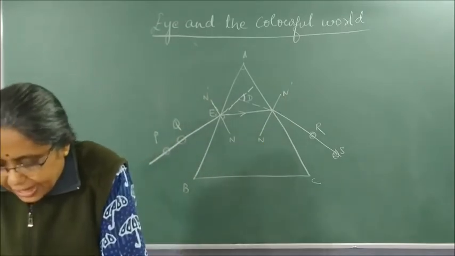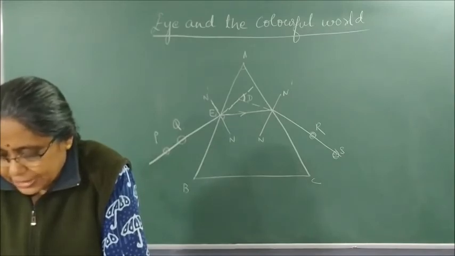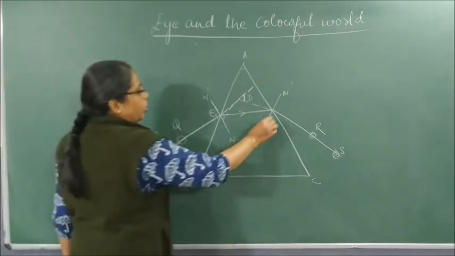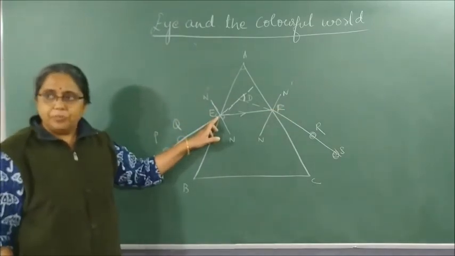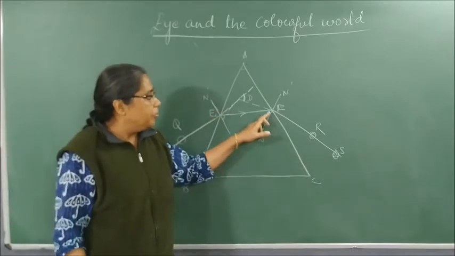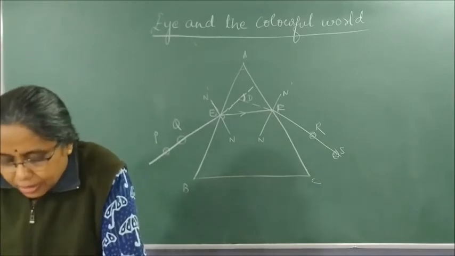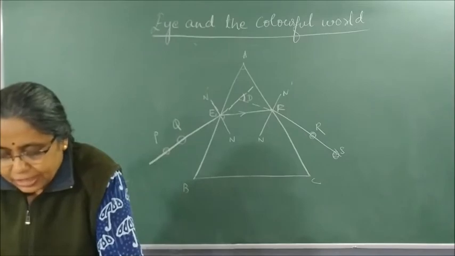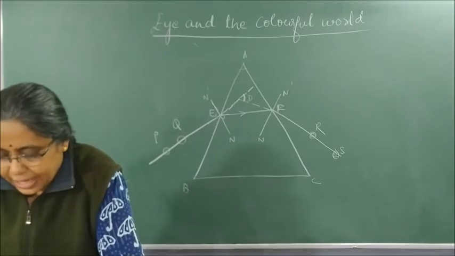Remove the pins and the glass prism. The line PE meets the boundary of the prism at point E. Similarly, join and produce the points R and S. This will meet at what? Point F. So PQ will meet the prism at point E, and RS will meet the prism at point F. Join E and F. Draw perpendiculars to the refracting surfaces AB and AC of the prism at points E and F. Mark the angle of incidence, the angle of refraction and the angle of emergence.